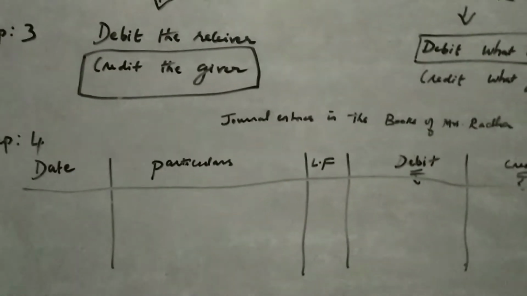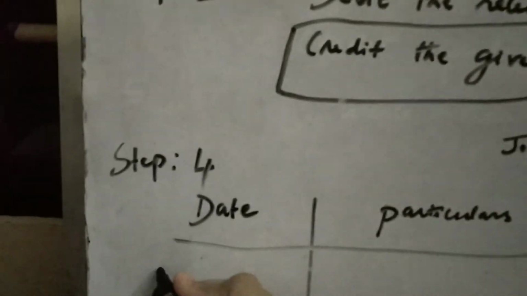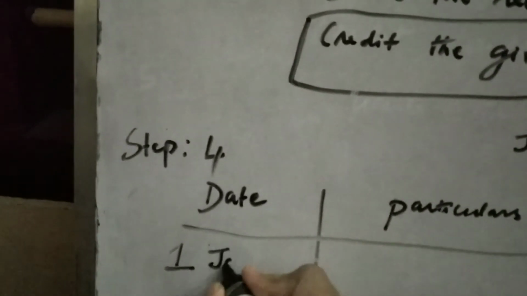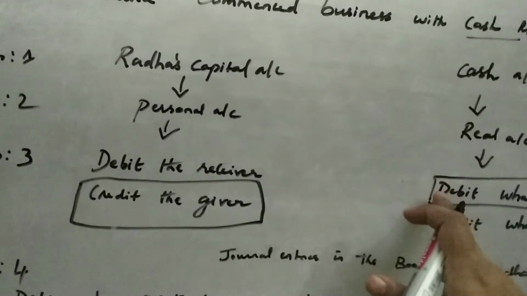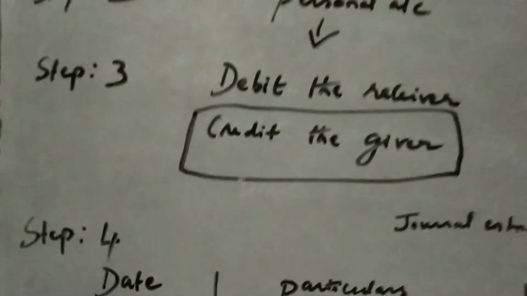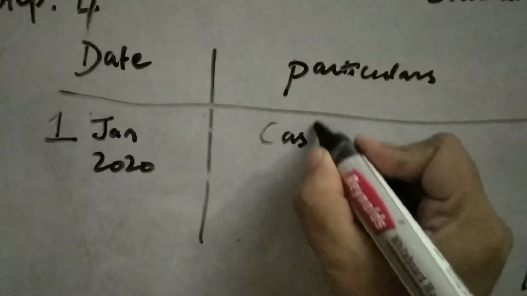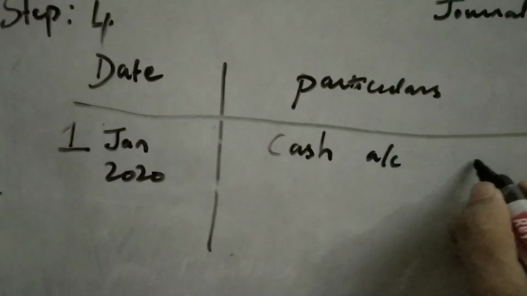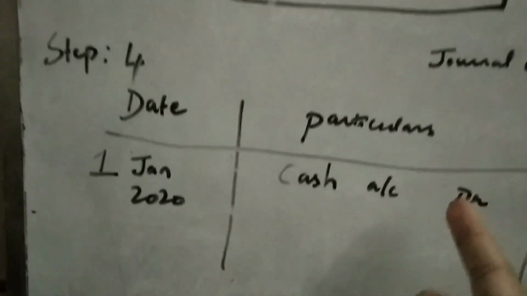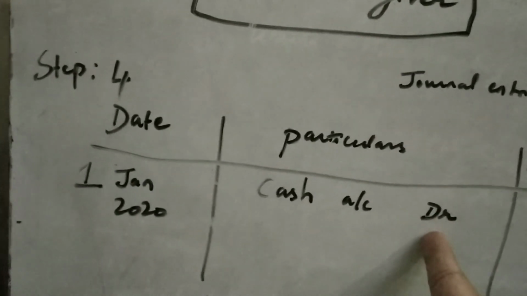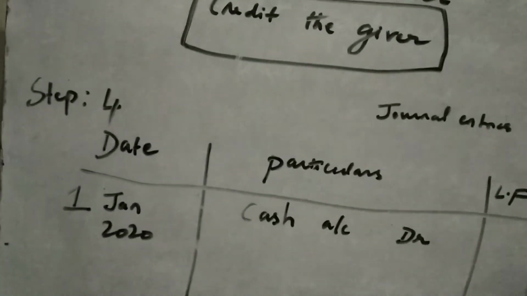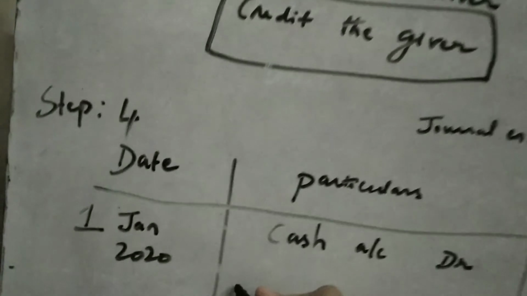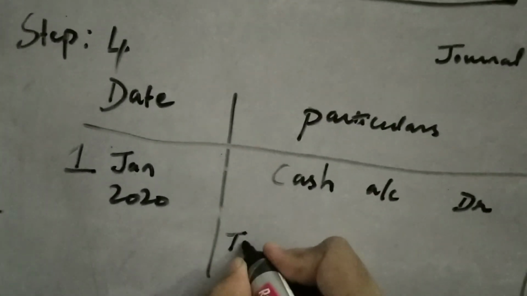So now, what is the date? So she is commencing business on 1st of Jan 2020. So as we have applied the golden rule, we are going to debit cash. So cash account. For debit, we are going to use DR. And then when you are going to credit Radha's capital, you have to write the word To.